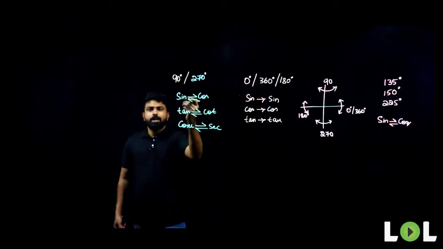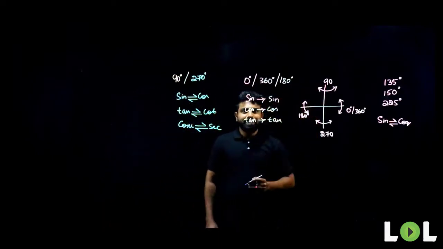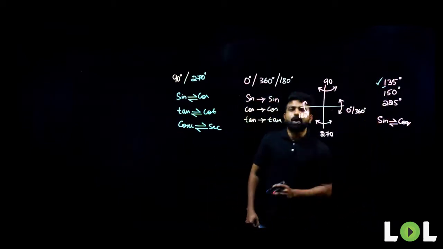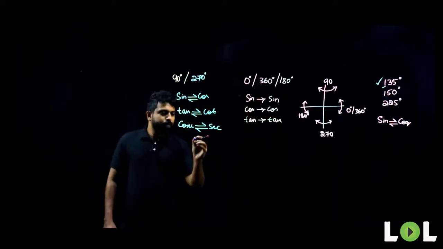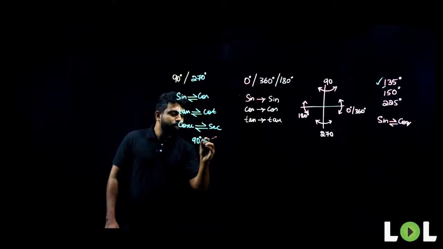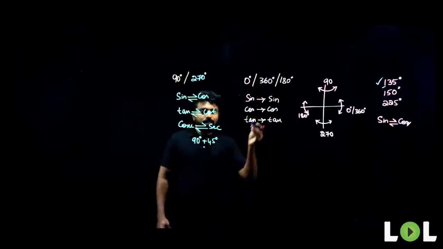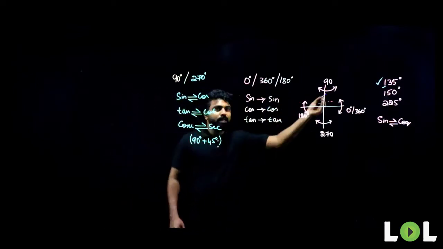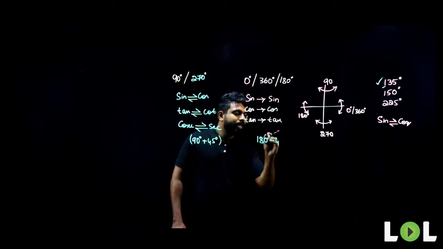So what do I mean by this change? Let us understand by taking 135 as my first angle. How can I write 135? 135 can be written as 90 degrees plus 45. Am I correct? The value of 135 can be written as 90 plus 45. It can also be written as 180 degrees minus 45 degrees.